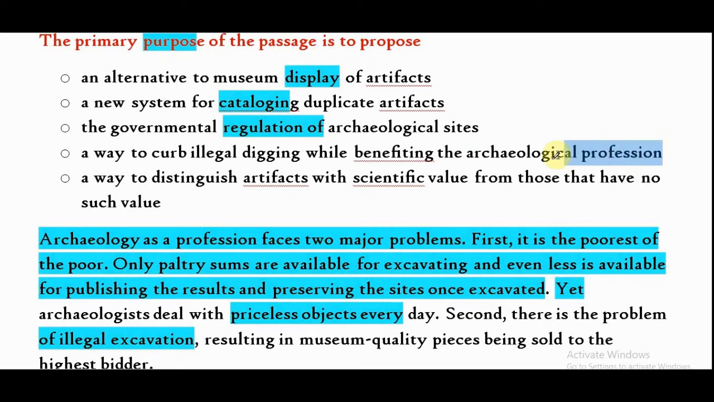C, the job, profession, right? So keyword is matching. D can be the best option. A way to distinguish artifacts with scientific value from those that have no such value. So it is talking about distinguishing. No, it is not about distinguishing, but it is about the price. Job is to deal with priceless objects every day. It's been a very important job they are doing, and along with that there is a word illegal excavation, and all the keywords are in option D. So option D is the best option.